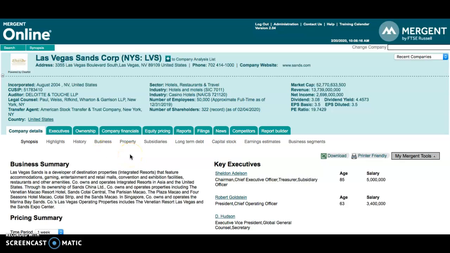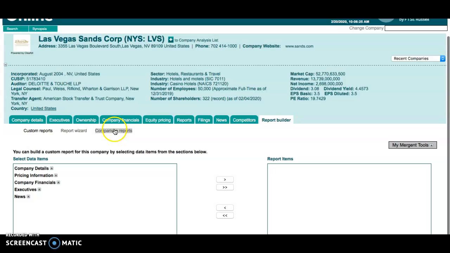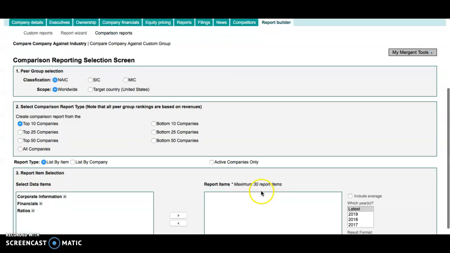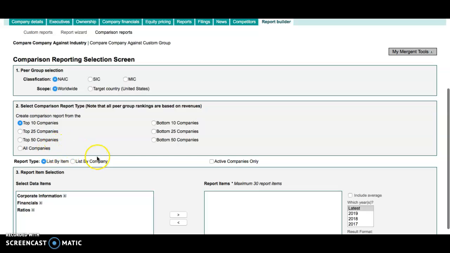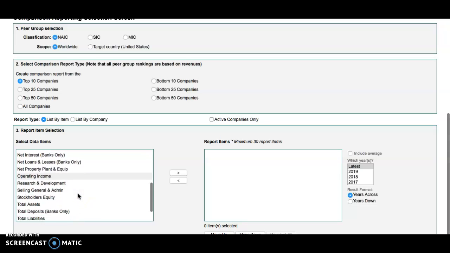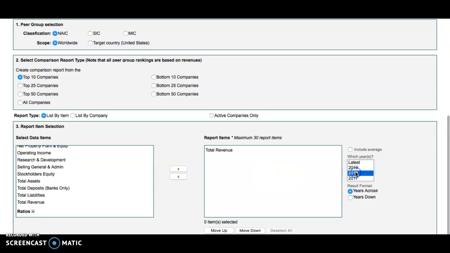Mergent, though, is great for public company information. And what we showed you in class is the report builder is the best feature on Mergent. And what you can do is do comparison reports, because remember, that's what the question is asking. How does it compare in 2018? So you want the top 10 companies, or even all companies, it's up to you. And I think, what are we looking for? Total revenue. So when you're creating your report items, you want to look at financials and look at total revenue and bring that over. And what year? We wanted 2018.